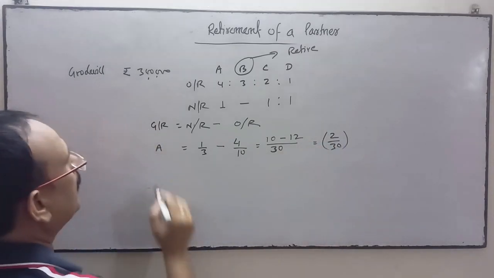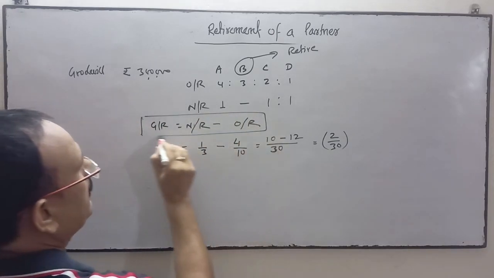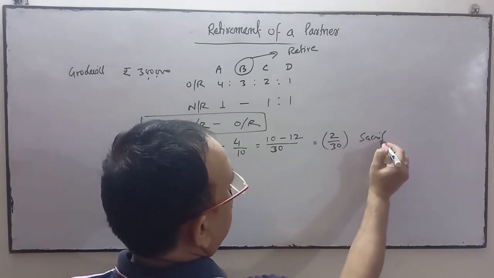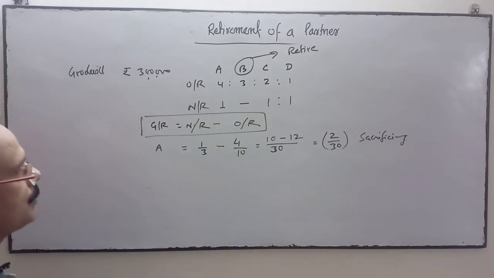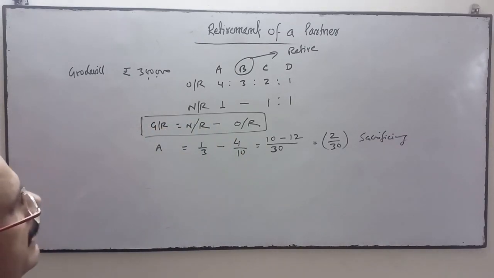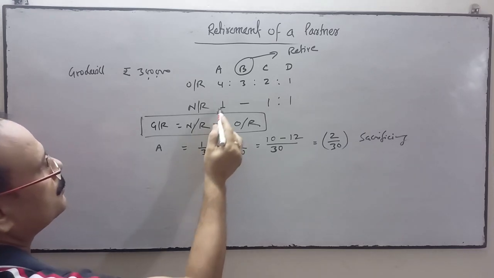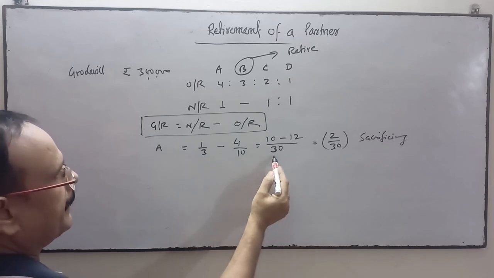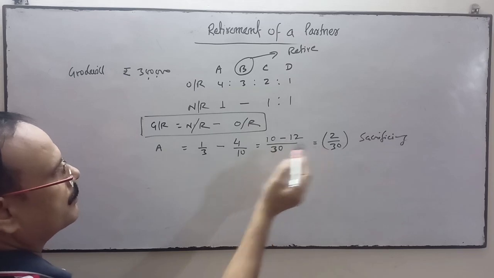When I apply the gaining formula and the result is negative, it indicates sacrificing. So A has sacrificed. A is not the gainer. New ratio is 1/3, old is 4/10, LCM is 30, 10 minus 12, minus 2/30.